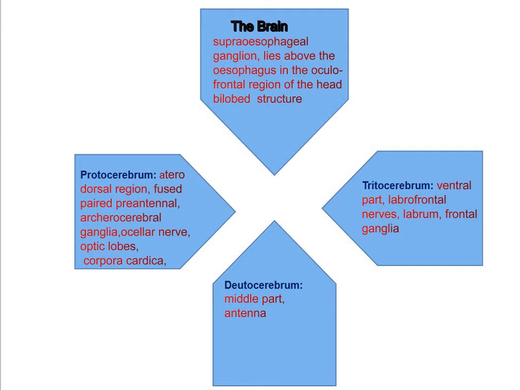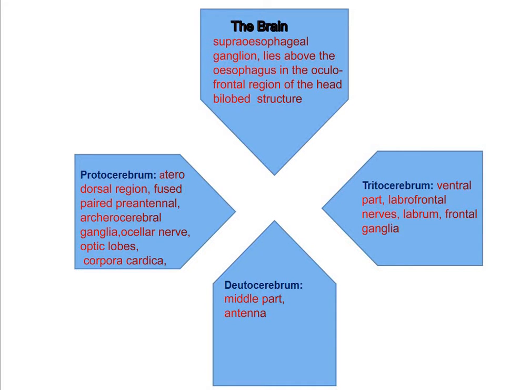So the insect brain is divided into three regions, forebrain, midbrain and hindbrain. Forebrain is nothing but the protocerebrum, midbrain is the deuterocerebrum, and hindbrain is the tritocerebrum. So we can see all the regions one by one.